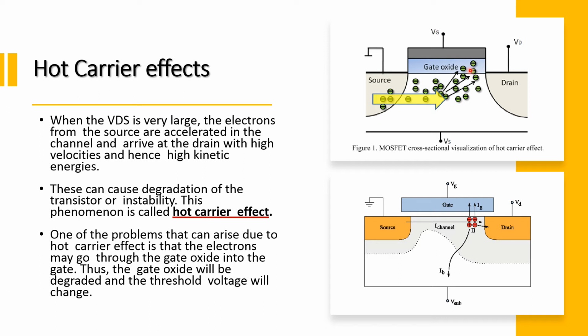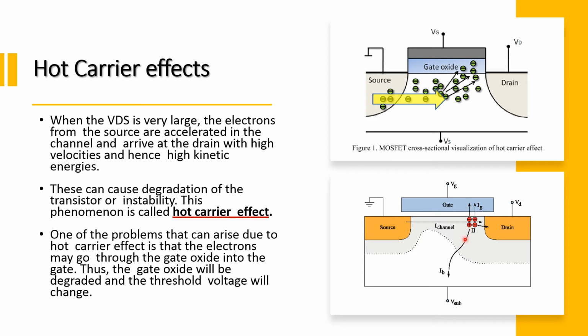reliability problems. Why? Because these trapped carriers contribute to the oxide charge, and whenever the oxide charge is increasing, maybe the interface states are also increasing, therefore the oxide quality is degrading, and once the oxide quality is degraded, it in turn affects the device characteristics, and this phenomenon is called the hot carrier effects.